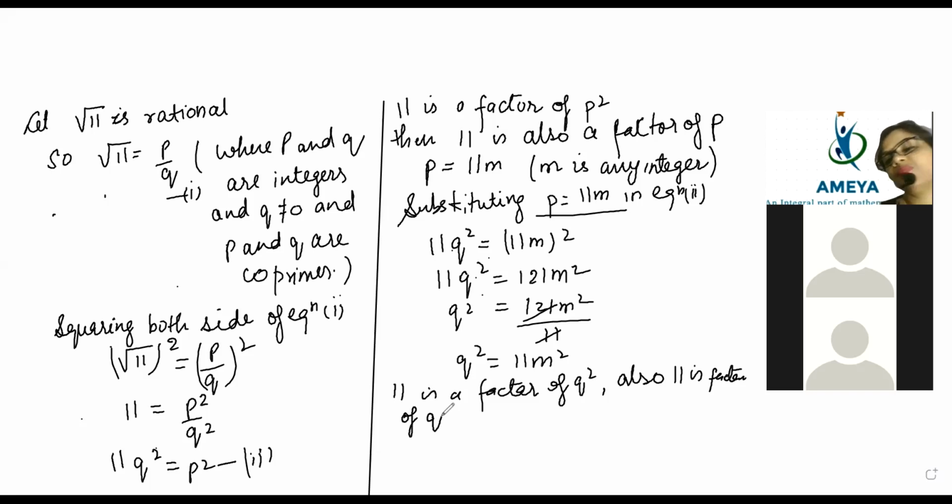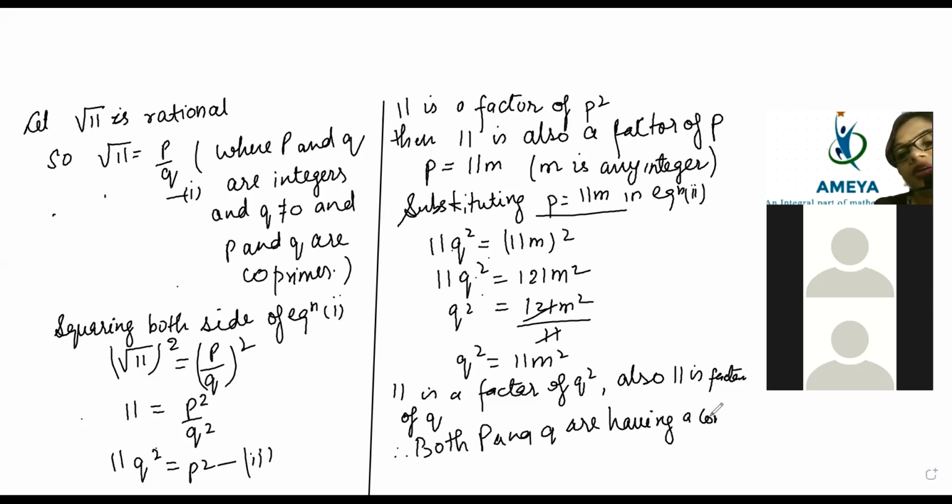Q. That means what beta? Both P and Q are having a common factor. Both P and Q are having what? Both P and Q are having a common factor. So what we can say, therefore, both P and Q are having a common factor 11.